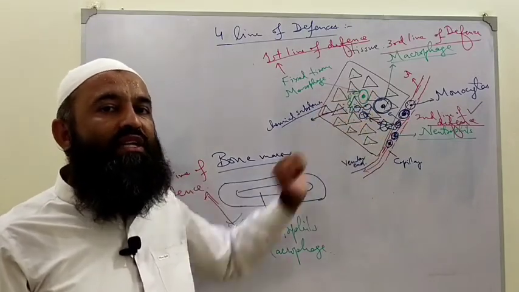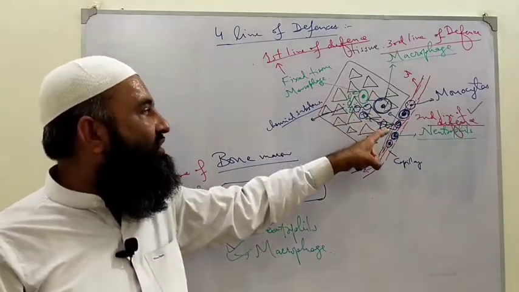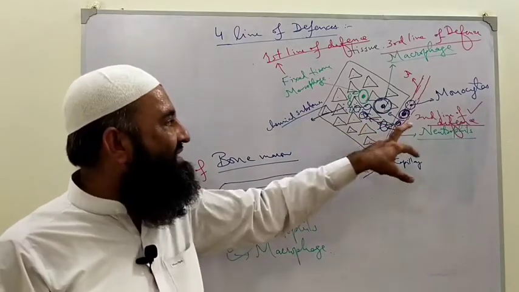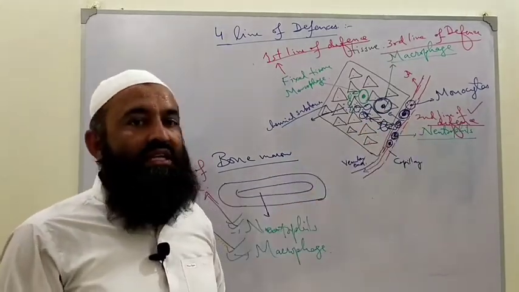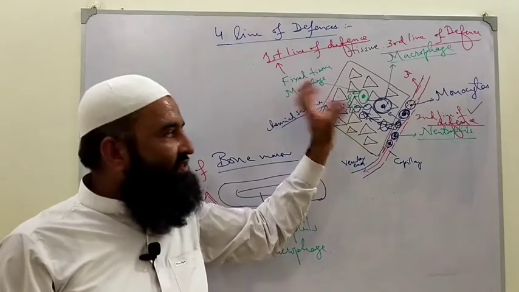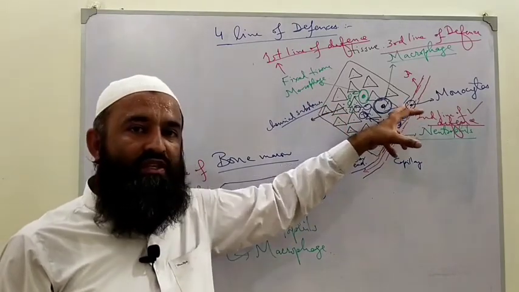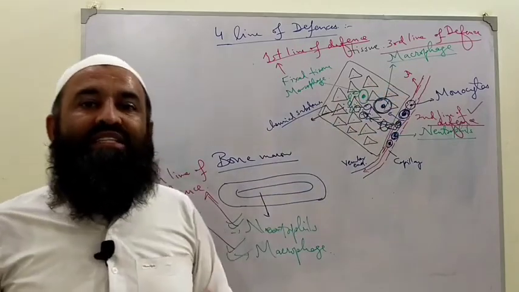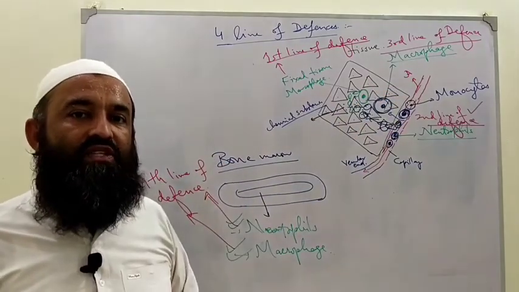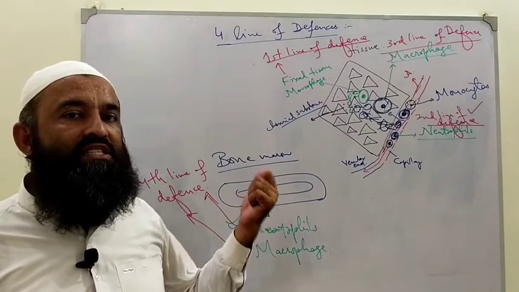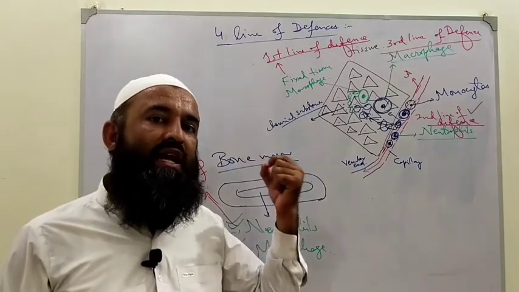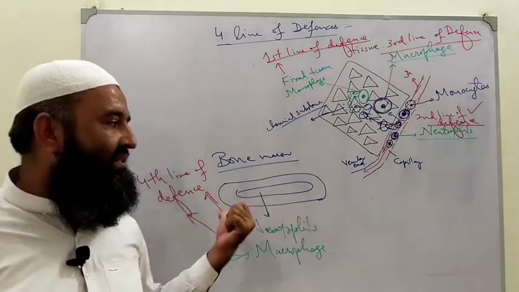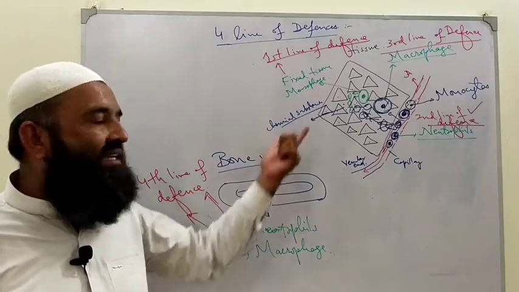They will try to engulf this. This is known as neutrophil invasion of the tissue. This is the second line of defense. Third, these chemical substances will also attract monocytes from the blood. They will enter the tissue and will be called macrophages. That is known as the third line of defense. The fourth line of defense is increased production of monocytes and neutrophils from the bone marrow, so that they are supplied to this tissue.